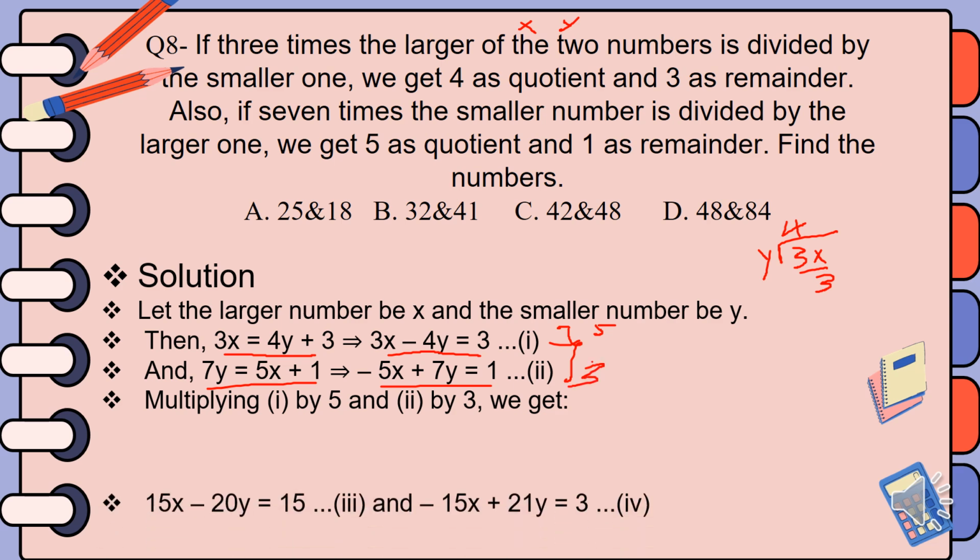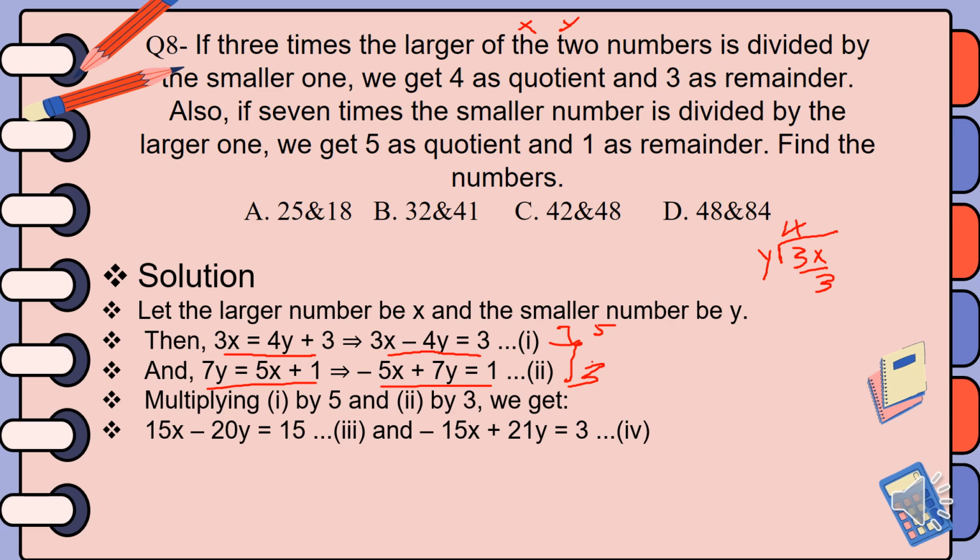Then you get another equation: 15x minus 20y is equal to 15, equation 3 say, and minus 15x plus 21y is equal to 3, equation 4. And you can add the two equations: 15x plus negative 15x, it can be cancelled out, and minus 20y plus 21y is equal to y. So y, then we have 15 plus 3 is equal to 18. The value for y is 18.